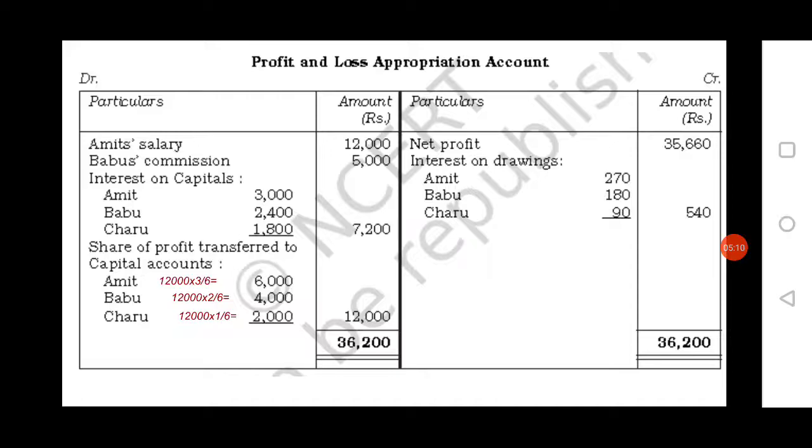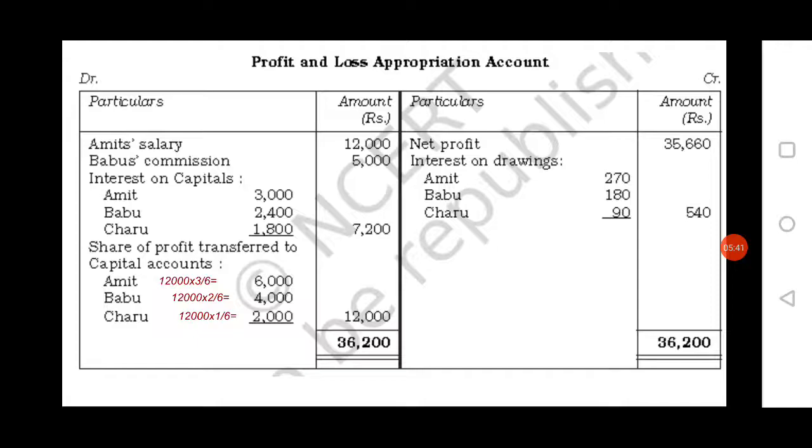From this total you have to deduct the debit side items, then you will get the balancing figure 12,000. That is, credit side more means profit. That 12,000 you have to distribute in the profit sharing ratio, that is 3:2:1. Here the working is given. Amit: 12,000 into 3 by 6, because 3:2:1, if you add 3 plus 2 plus 1 then you will get 6.